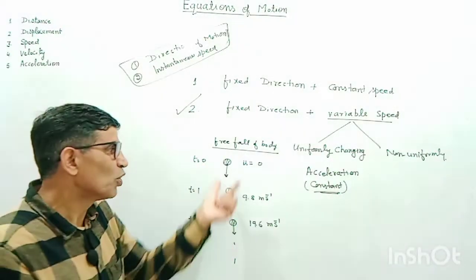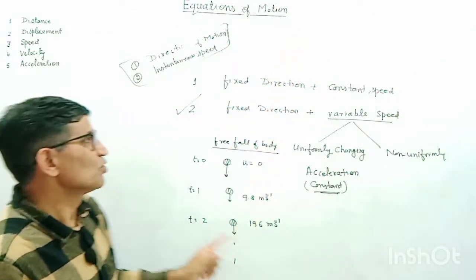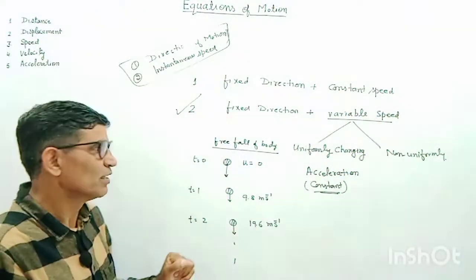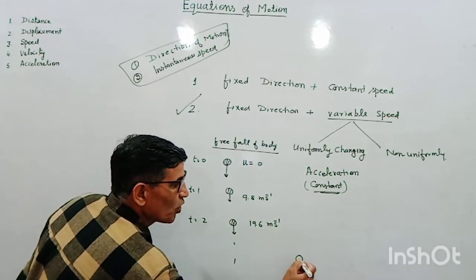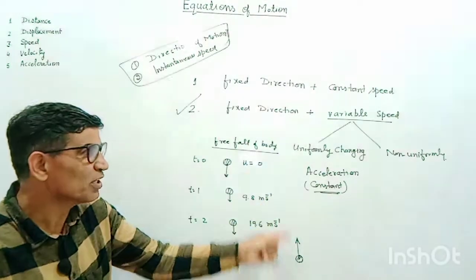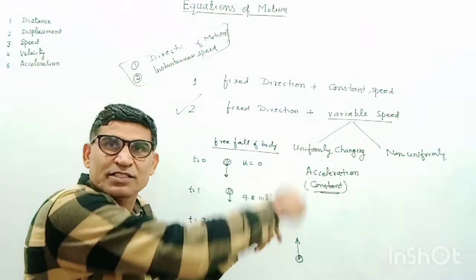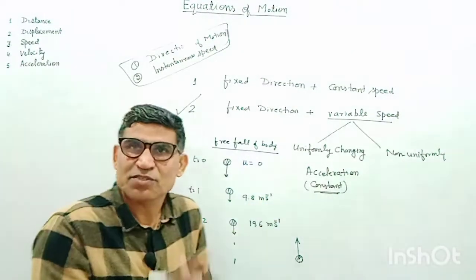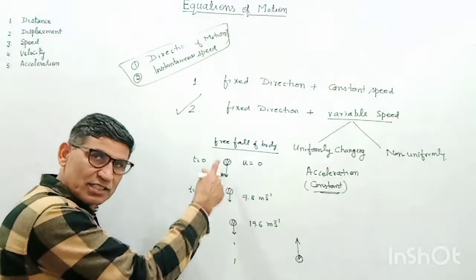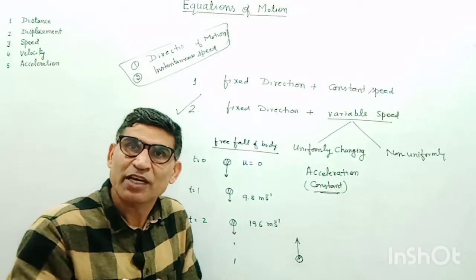I can call it the body is accelerating. Then equations of motion are valid. So direction is fixed and speed is variable. Here speed is increasing. Now if I throw a ball upward from the ground, this is the reverse case. Speed is decreasing, but up to the maximum height the direction is fixed. When it reaches the maximum height, then direction is also reversed. So in case of accelerated motion, the direction remains same and speed keeps on increasing. But when there is a retardation, direction may also change.